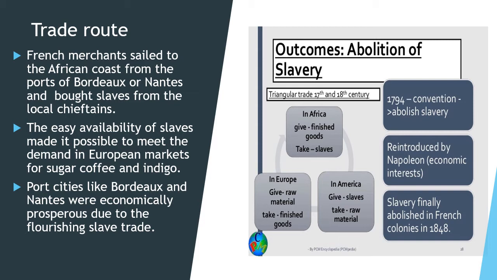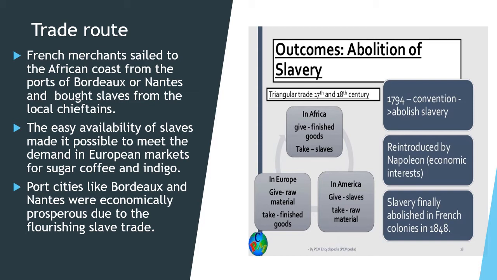Now, French merchants, as I have told you earlier, they sailed to the African coast from the ports of Bordeaux or Nantes. These are the two important ports in France from where the French merchants sailed towards Africa. They bought the slaves from the local traders, the local people who used to sell the poor people.